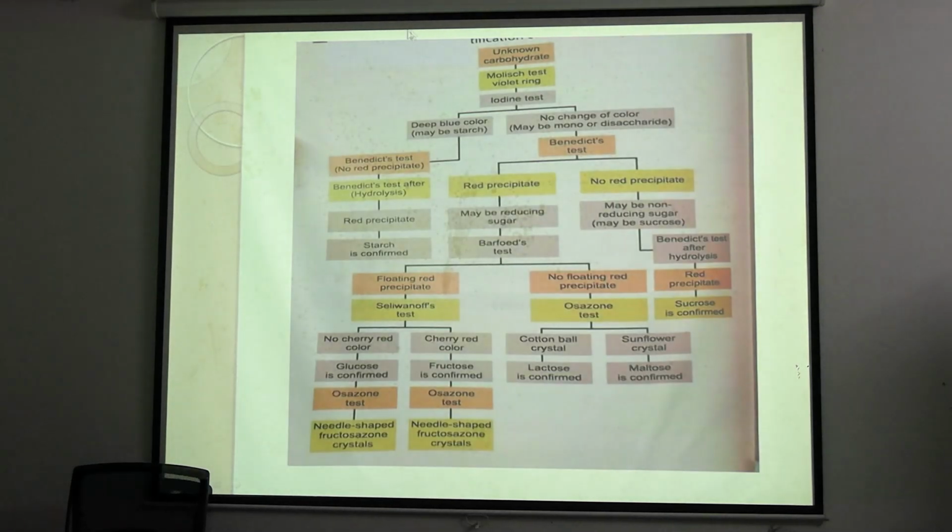Clear? Now this is the flow chart for how to identify any unknown carbohydrate, with all the tests I have previously described. Given any solution of unknown carbohydrate, how do we determine which carbohydrate is present?